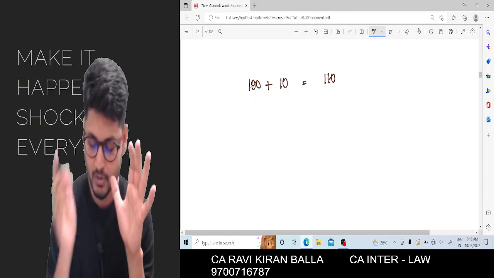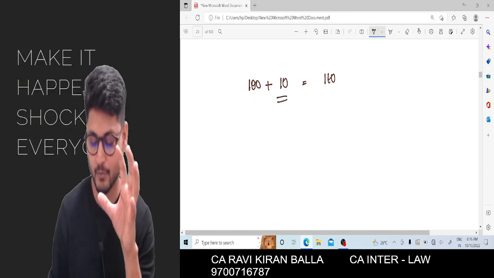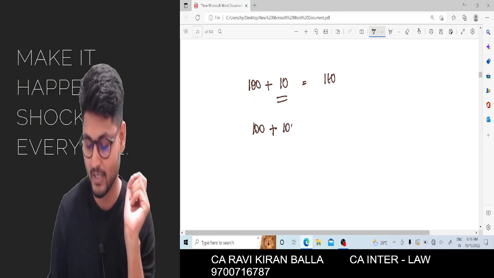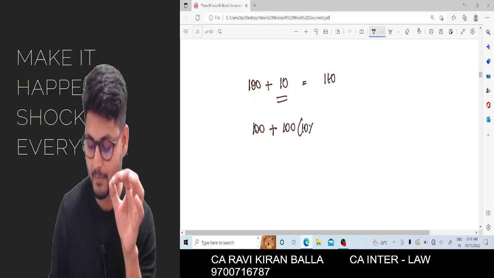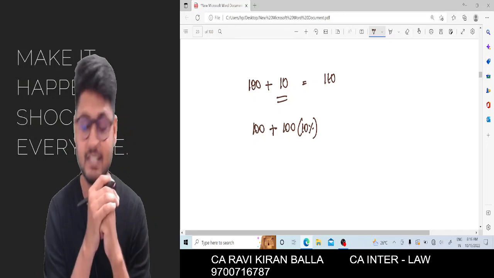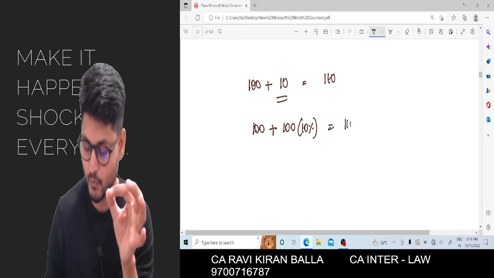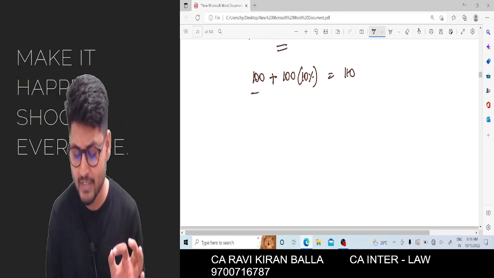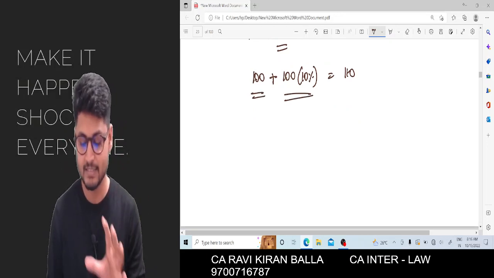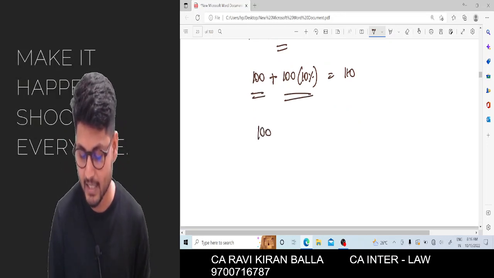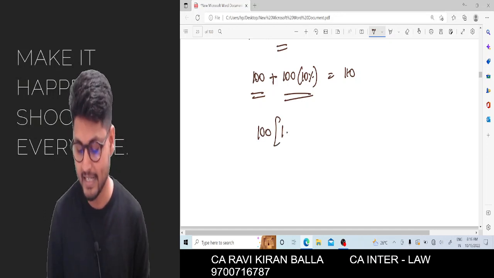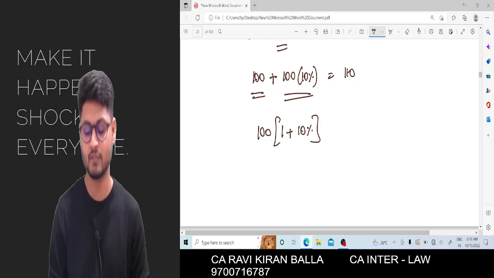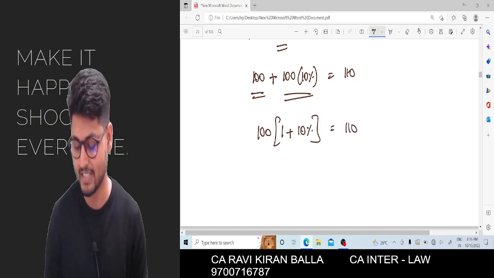So how can I write this 10 rupees? 100 plus 10 can be written as 100 into 10 percentage, which is equal to 110. Out of these two, I can take 100 as the common figure and write it as 100 into 1 plus 10 percentage, which is equal to 110.